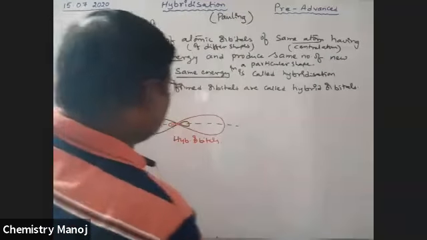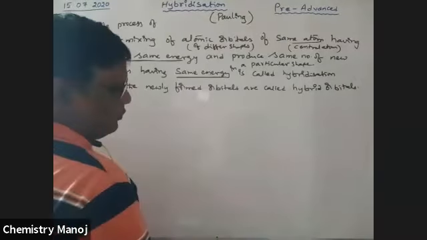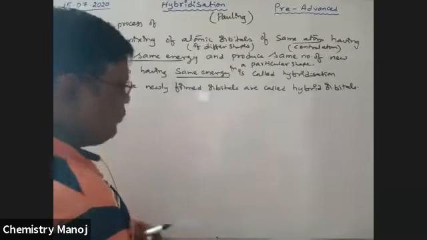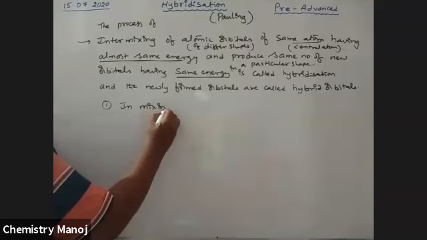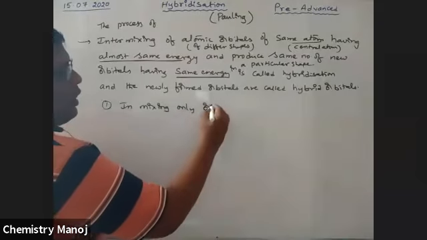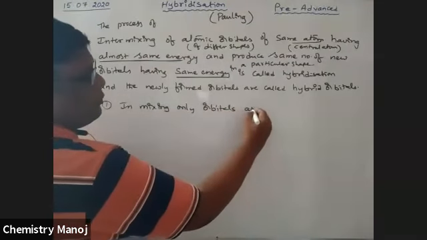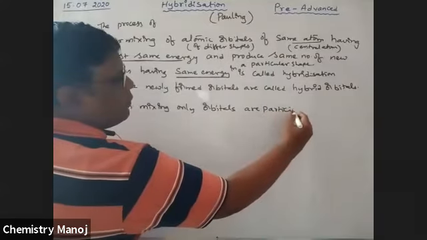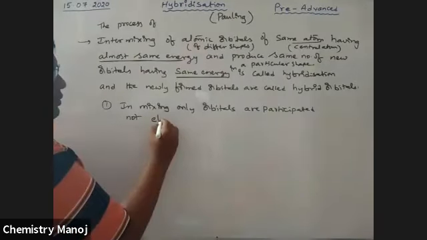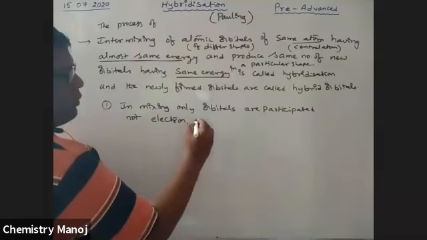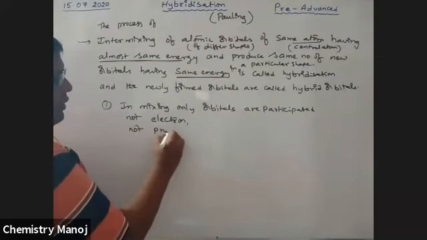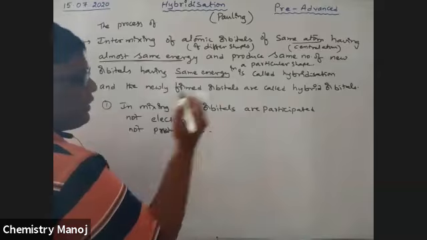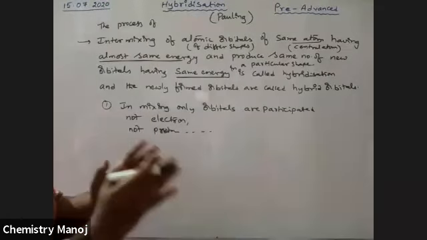See here, first point: in mixing, only orbitals participate, not electrons, not protons. Only orbitals are there, and those orbitals are going to be mixed.